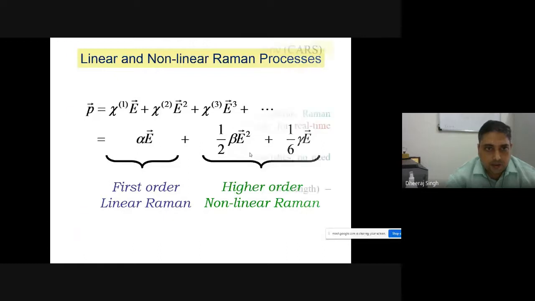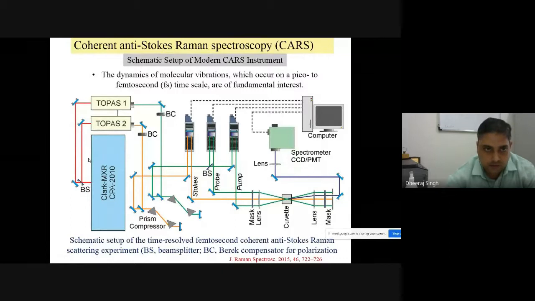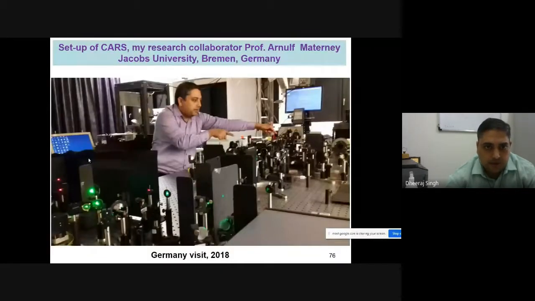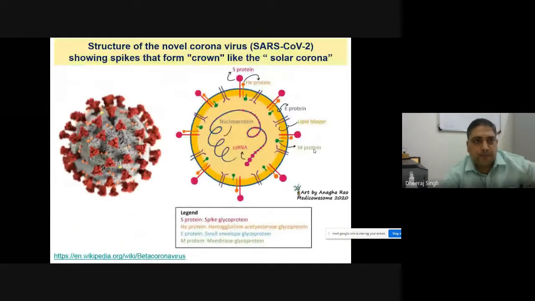So I think coherent anti-Stokes Raman is a very complementary technique, a non-linear technique. Actually, here generally people use pulse lasers, 2 pulse lasers and 1 Stokes laser, generally a probe laser. So I think time is not allowed, so I will skip this part of CARS. Actually this is CARS, coherent anti-Stokes Raman, where 3 lasers are used simultaneously in order to probe the molecular dynamics, and whatever is happening in your molecule in the femtosecond order can be characterized by this. Actually this setup is in Germany where I was working as a postdoc, and it has a direct application in biological imaging.